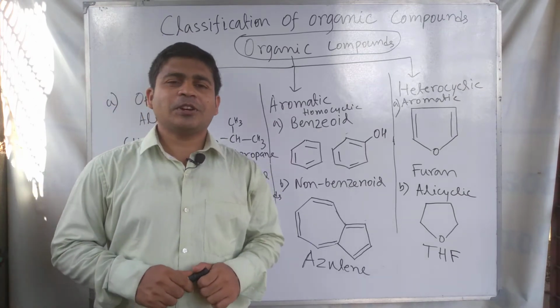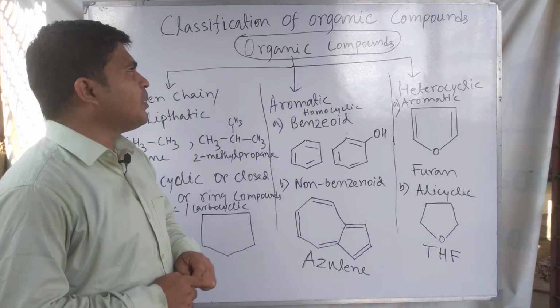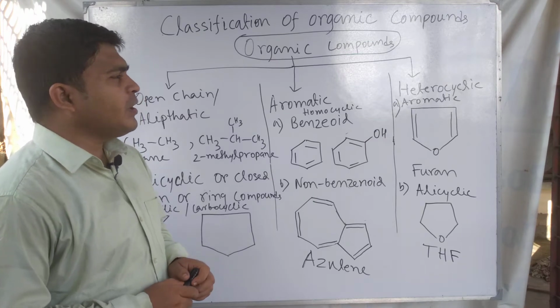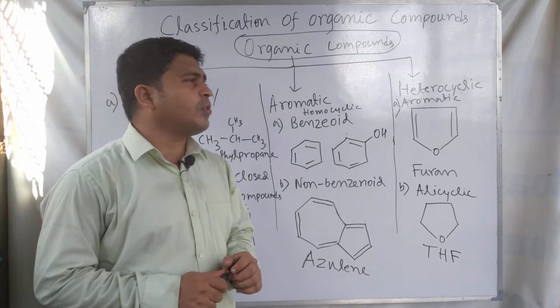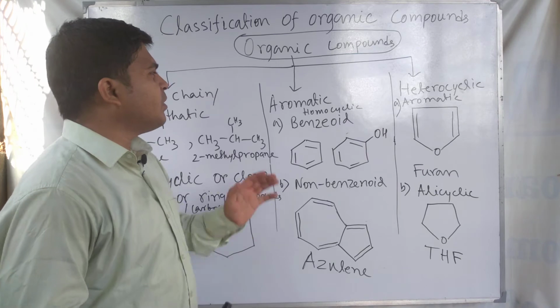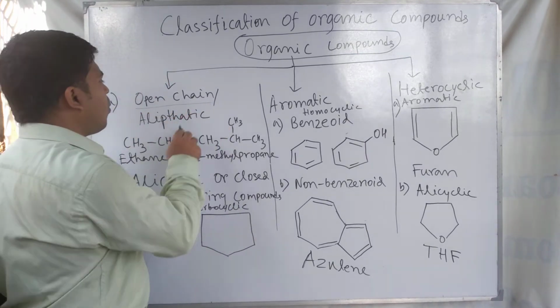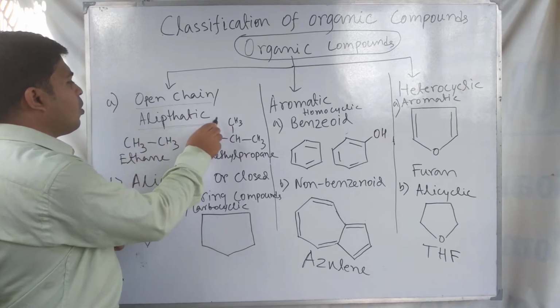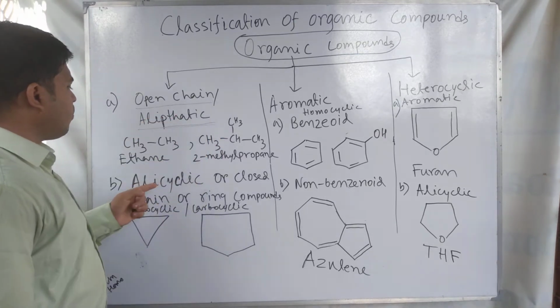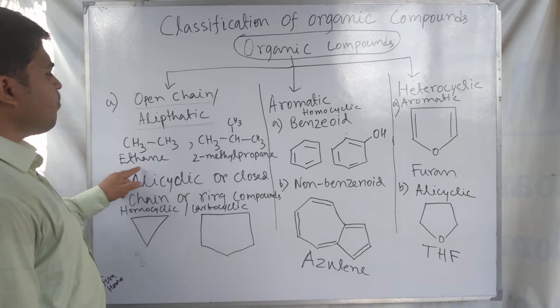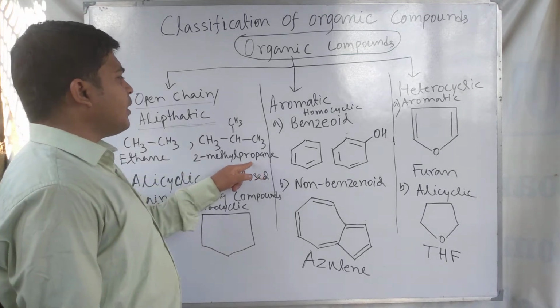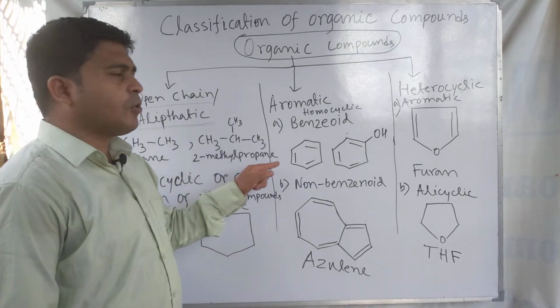Okay, so let's start our discussion about the classification of organic compounds. Organic compounds are classified based on the structure in three groups. One is open chain compound or aliphatic compound. Open chain and aliphatic compounds, for example ethane, 2-methyl propane. These are examples of open chain hydrocarbons.